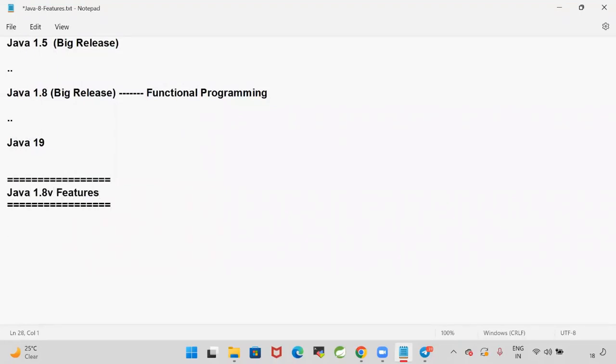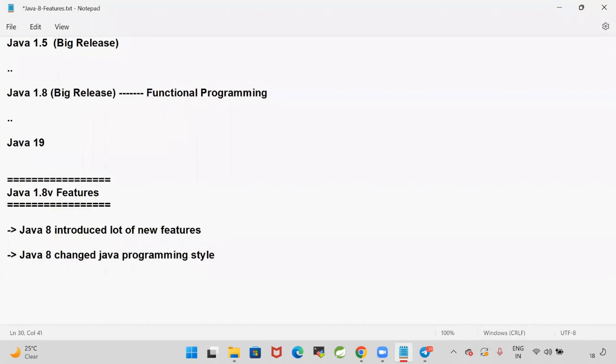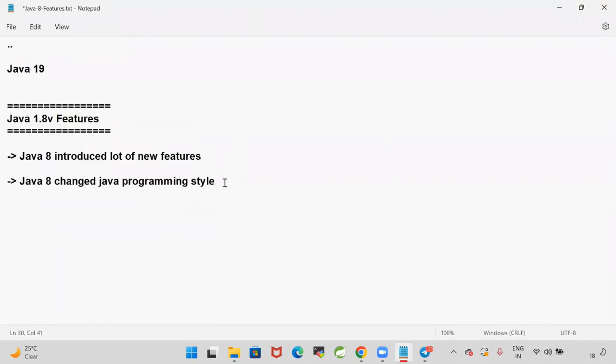Java 8 introduced a lot of new features. Java 8 features changed the style of programming in Java. Earlier, we used to follow just the object-oriented programming style. We used to create the classes. We used to create the objects. But for the first time in Java, functional programming got introduced. Lambda expressions got introduced in Java. So from Java 8, the complete coding style, the programming style got changed.